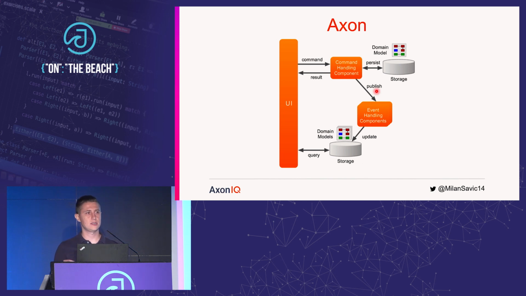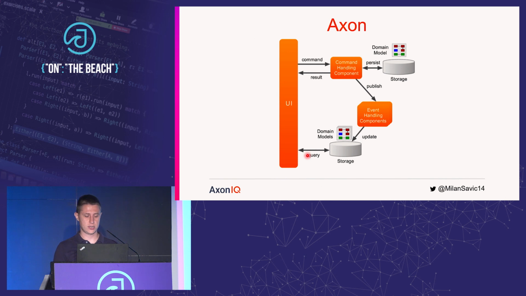And we use buses in Axon Framework quite a lot. It helps us to achieve location transparency. So the sender of the message does not have to know where the recipient is. On the other side of event bus, we have event handling components. They are reacting to those events, and they are transforming those events to updates of view models. Here's where CQRS concepts kick in, so we can have several views of the same event stream based on the same events, actually. We almost completed the circle.